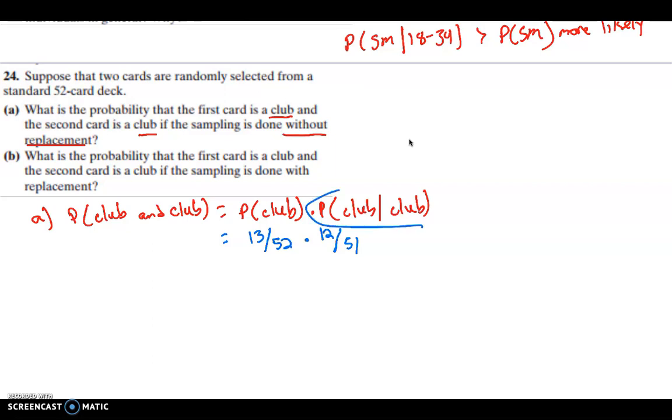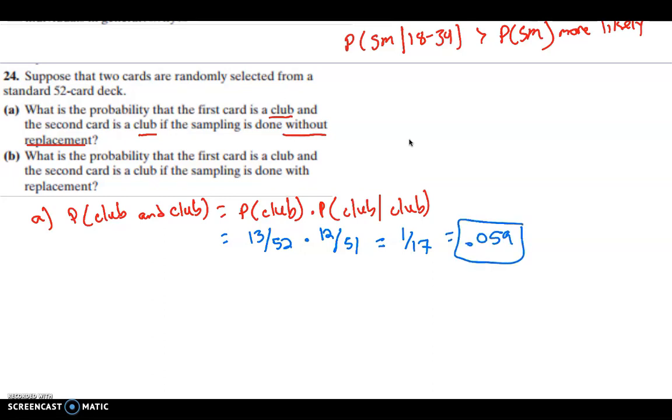So this is the given part. Given that we've selected a club already, what's the probability of getting a club? Well, we're down one card in our sample space, and we're down one club, so 12 out of 51. Okay, and if I multiply those together, it does reduce down to 1/17, which is 0.059.